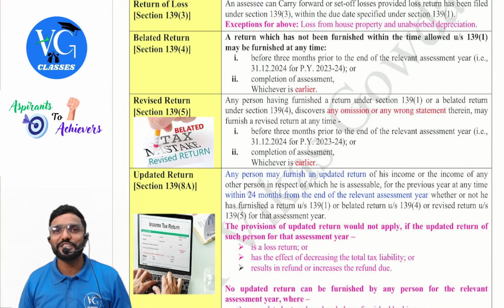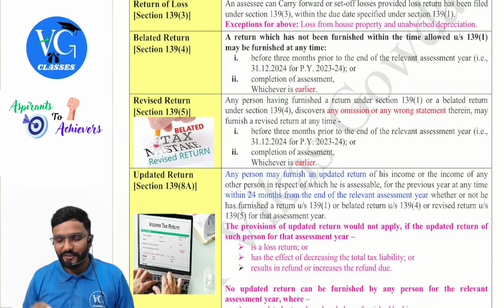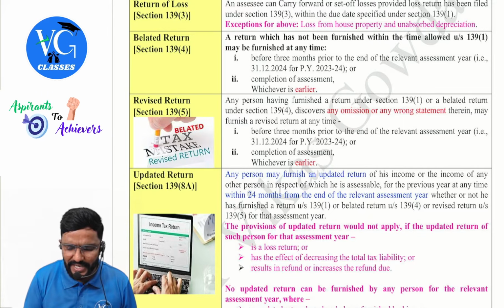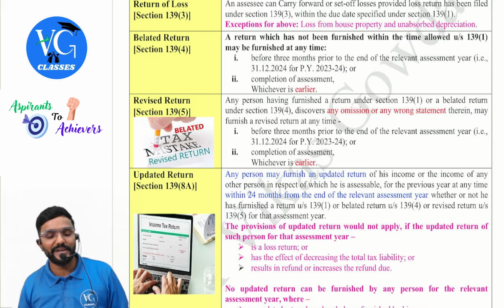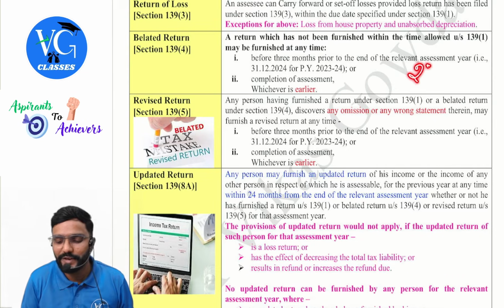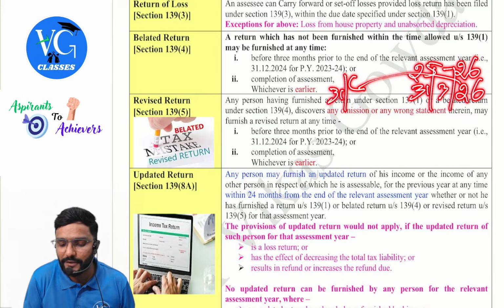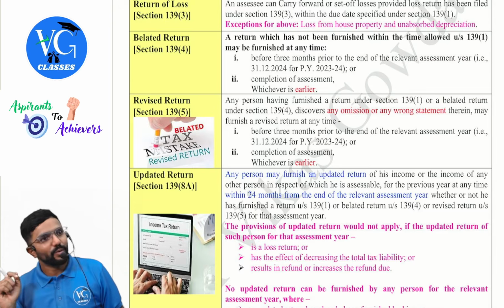Belated return under section 139, subsection 4. A return which has not been furnished within the time allowed under section 139, subsection 1 may be furnished at any time before 3 months prior to the end of relevant assessment year. Guys, when will our assessment year end? First of all, which is our assessment year? 25, 26. When will it end? 31st March 26. 3 months before it, 31st December 25.